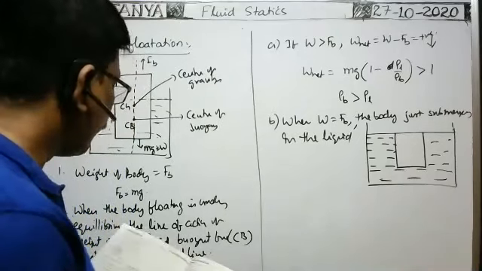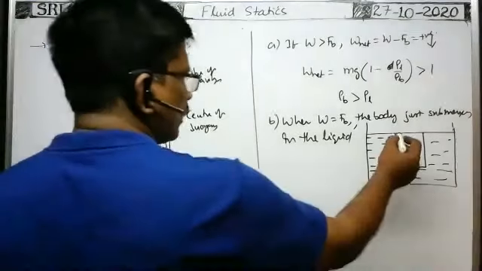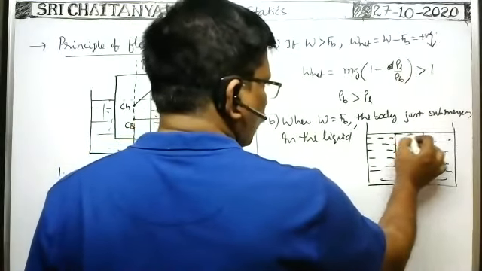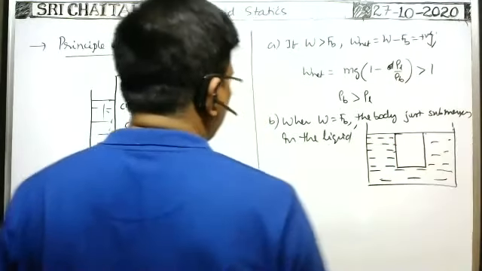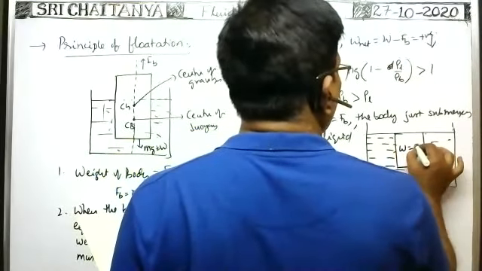So the weight of the body is equal to the buoyant force. In that case, the body just submerges in the liquid. Just submerges means, you see, the upper surface of the body coincides with the surface of the liquid in the beaker. It is the case whenever the weight of the body is equal to the buoyant force.